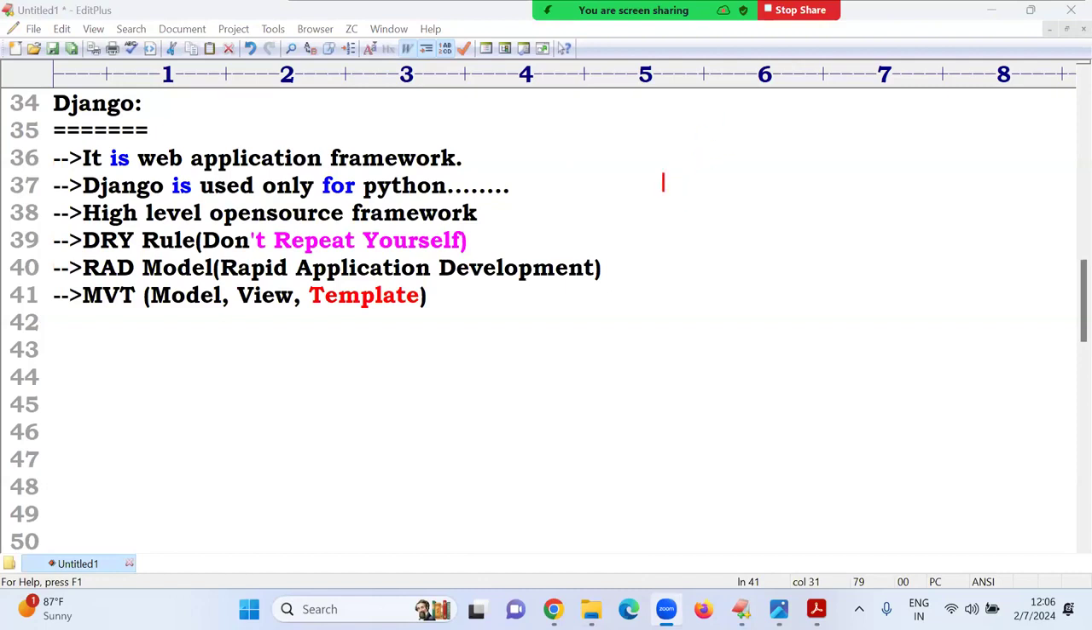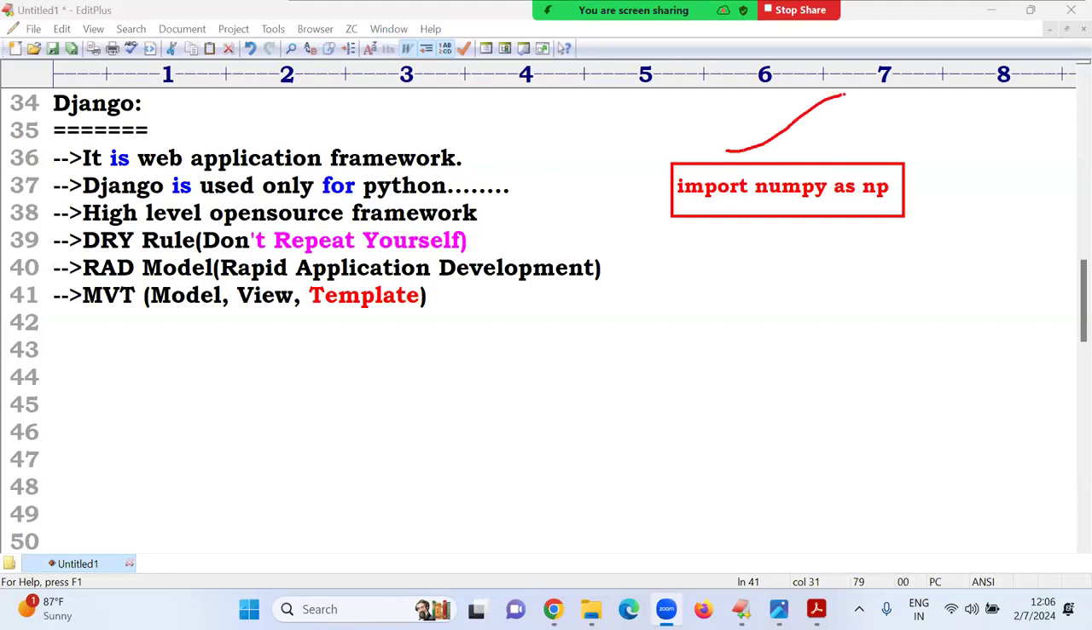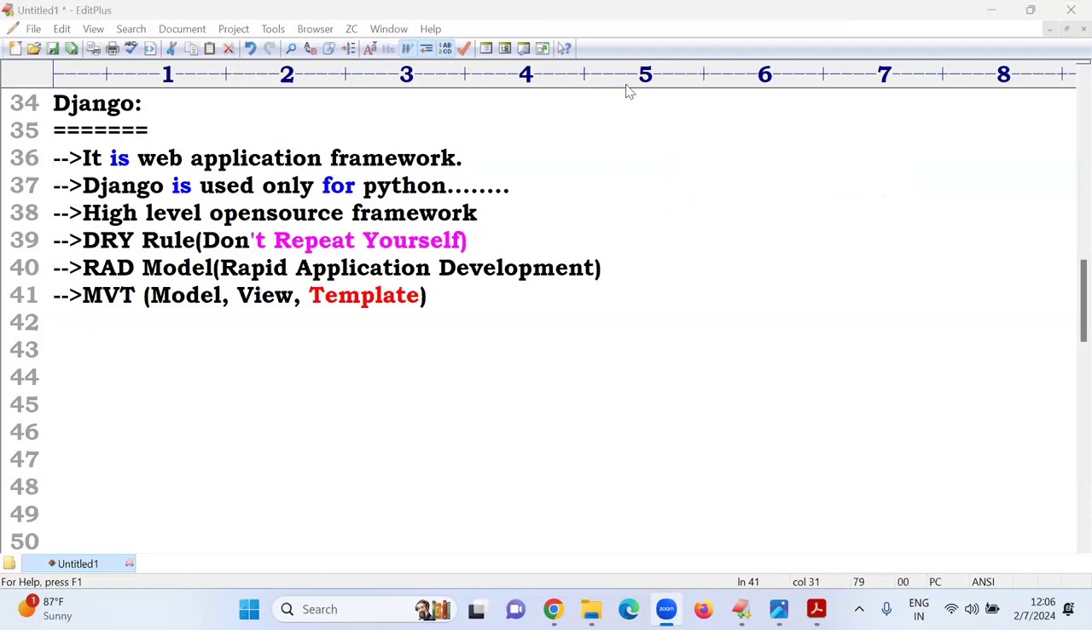Sir, if you want to learn NumPy, only one statement is there. What is it? Import numpy as np. Your NumPy classes are over. If you know this command, you know NumPy. Entire NumPy depends upon that statement, because if you want to learn NumPy, only the module is enough. Same way, if you want to learn Django, core Python is sufficient for you.